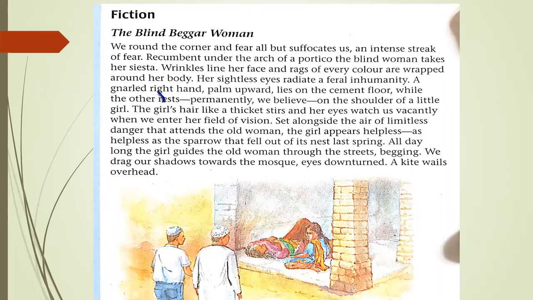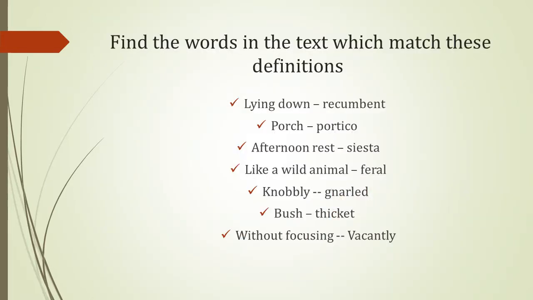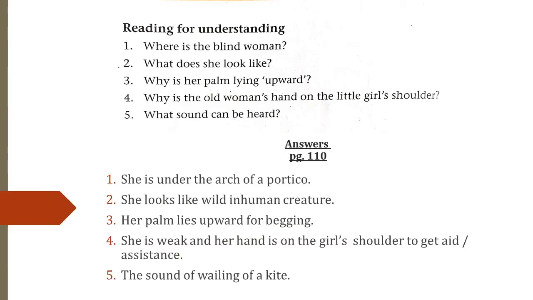The words for "lying down": the word we have read in the text is recumbent. Porch is portico. Afternoon rest is siesta. Like a wild animal, feral. Nobly, gnawed. Bush, thicket. Without focusing, vacantly. Write these words in your book and also learn them. Then we will move to the exercise, reading for understanding, at page number 110.